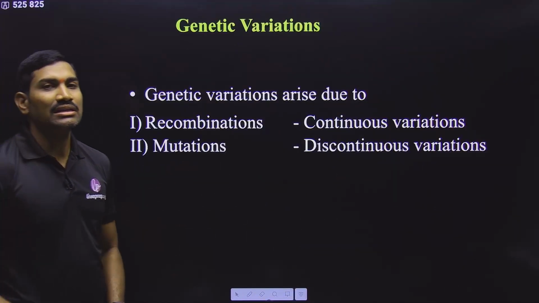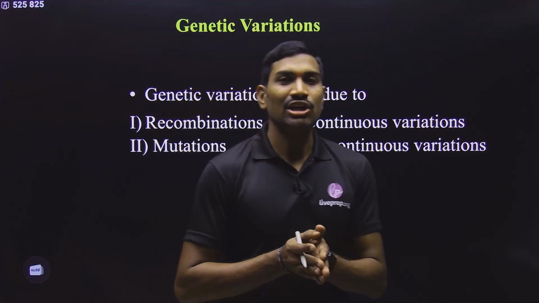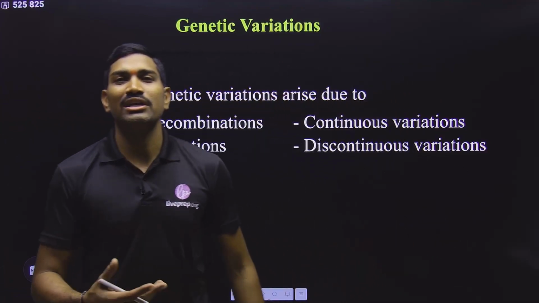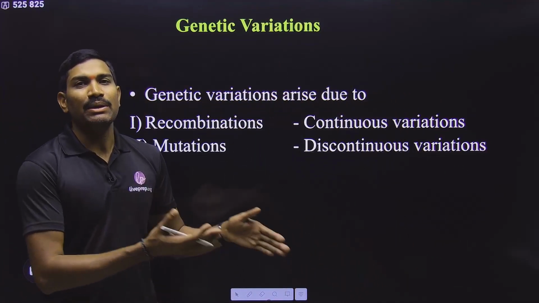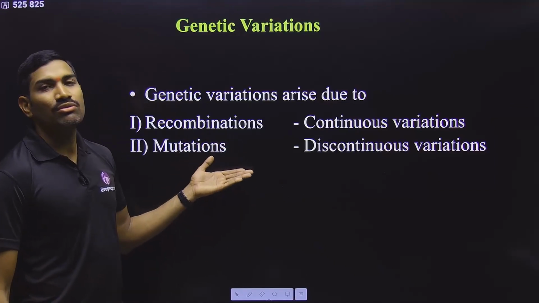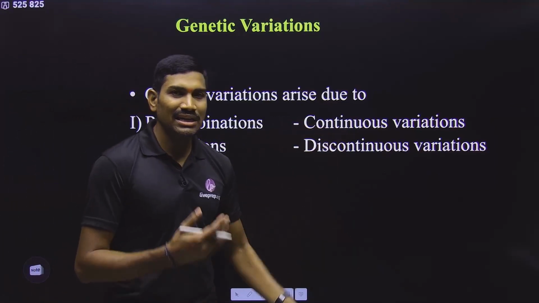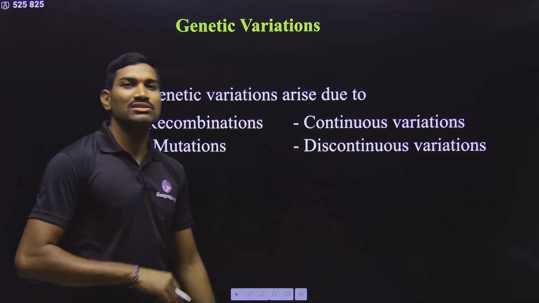Next one we are talking is regarding the genetic variations. Till now we studied about the principles of inheritance. Now we are talking about the variations. Variations means what? Differences between parents and the next generation, and these are due to various mechanisms. One important one is the recombinations. They are actually giving the continuous variations from one generation to next generation.